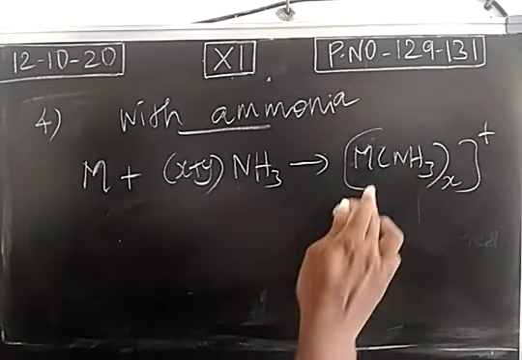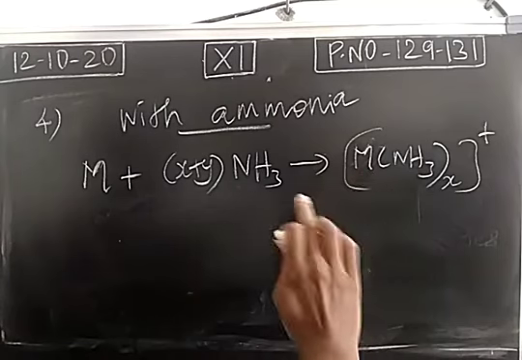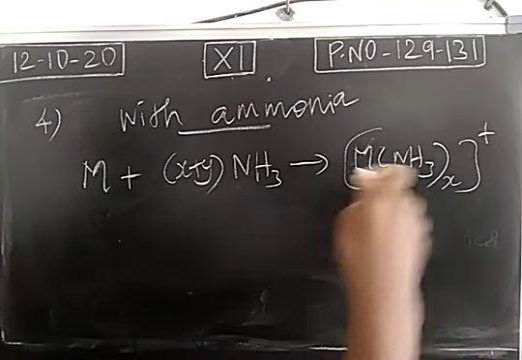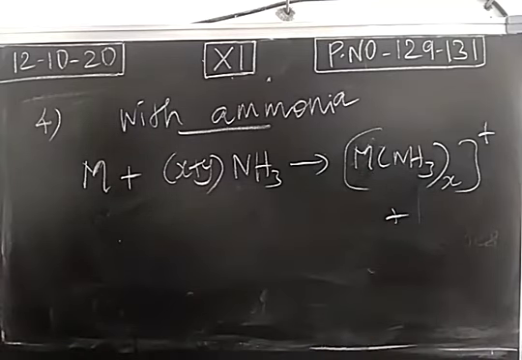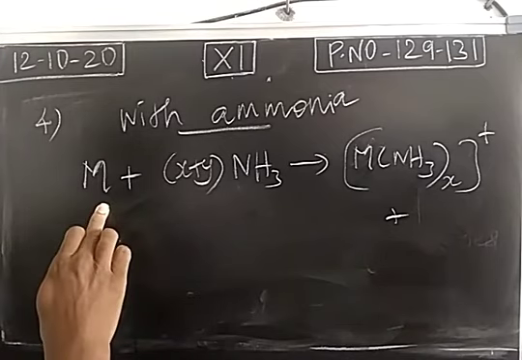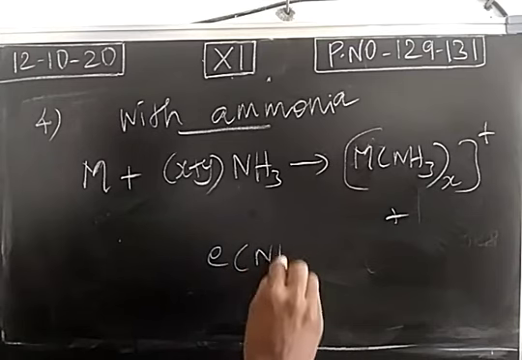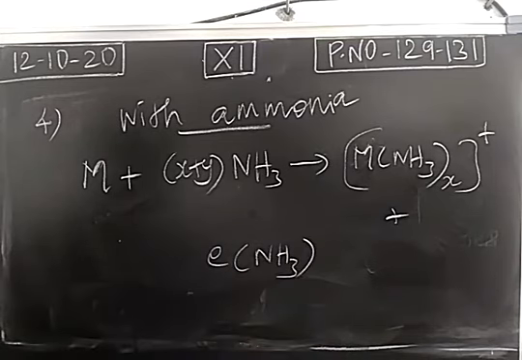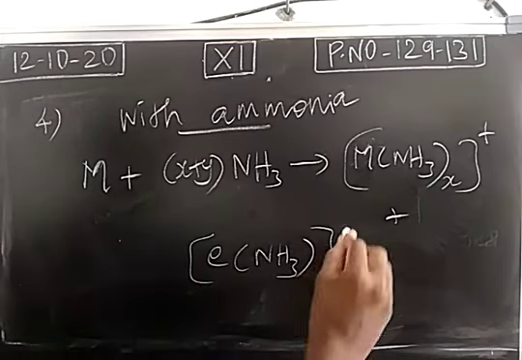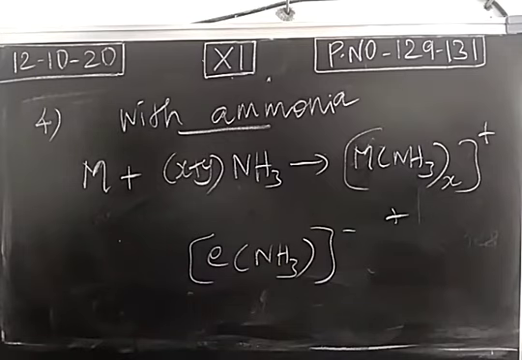Okay, not only M plus. Along with ammonia, it forms a complex cation. We call them ammoniated cation. And it liberates an electron due to oxidation. So the liberated electron also dissolves in liquid ammonia. So this is forming as anion. This is called ammoniated electron, anion. Okay. So the electron is called ammoniated electron.